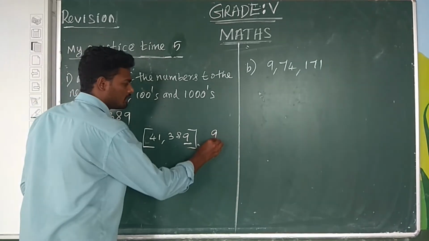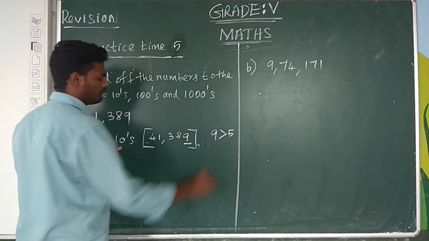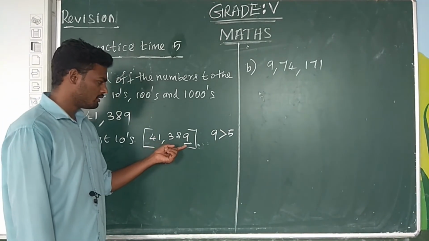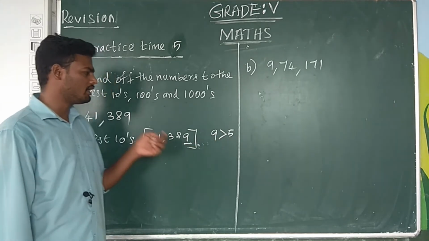9 is greater than 5. The ones place digit is 9, and 9 compared to 5 is greater.